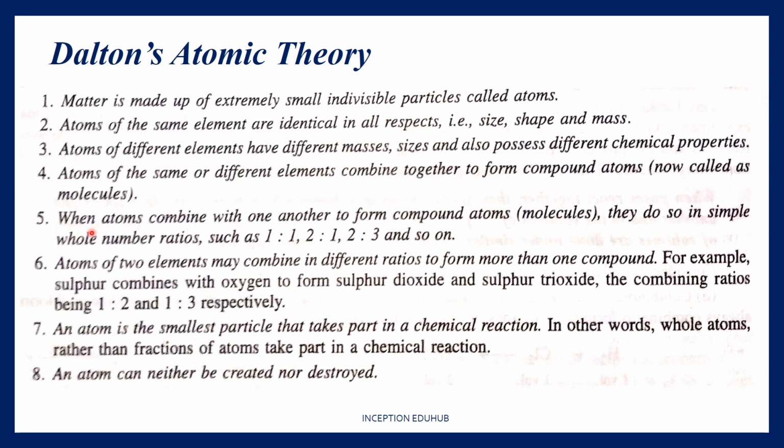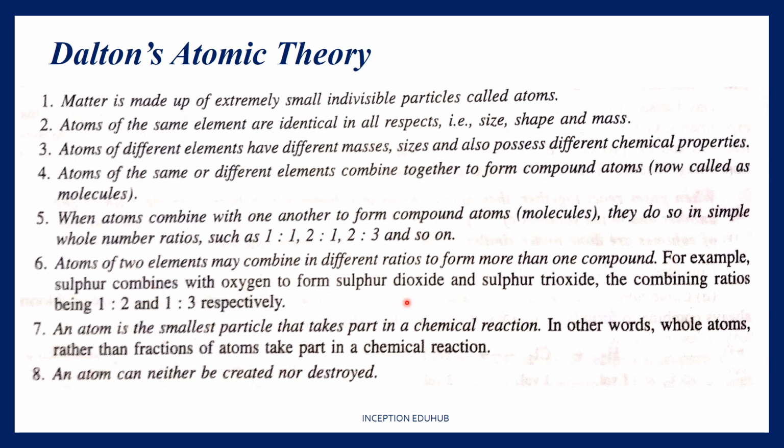Now, the fifth point: when atoms combine with one another to form compound atoms, they do so in simple whole number ratios such as 1 is to 1, 2 is to 1, and so on. So we can always find the ratio in which two or more chemical reactants are going to combine to form a compound. The sixth point is atoms of two elements can combine in different ratios to form more than one compound. Just as we discussed about sulfur dioxide and sulfur trioxide, in SO2 the combining ratio of S and O is 1 is to 2. In SO3 the combining ratio is 1 is to 3.